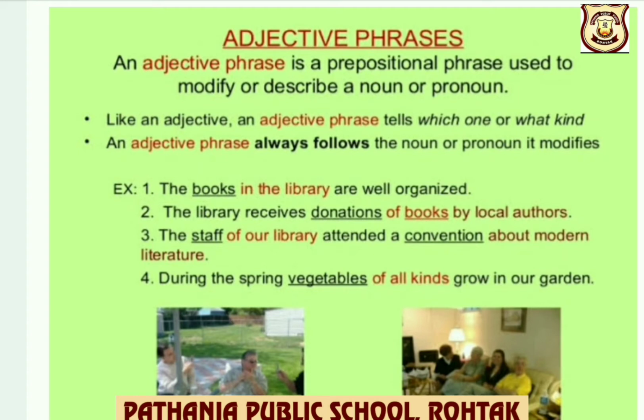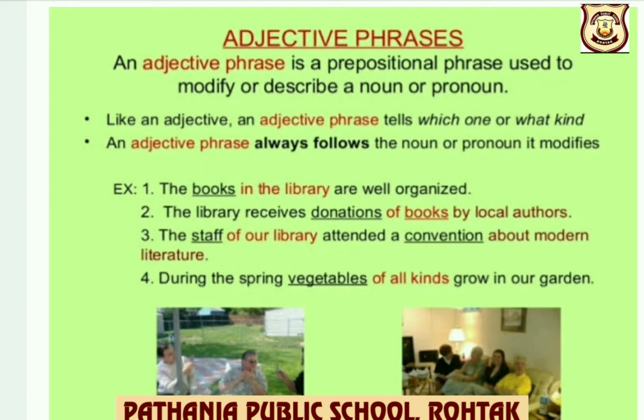An adjective phrase always follows the noun or pronoun it modifies. Let us understand the things with the help of example. The books in the library are well organized. So you can see, children, prepositional phrase in the library, and it is modifying the noun books.